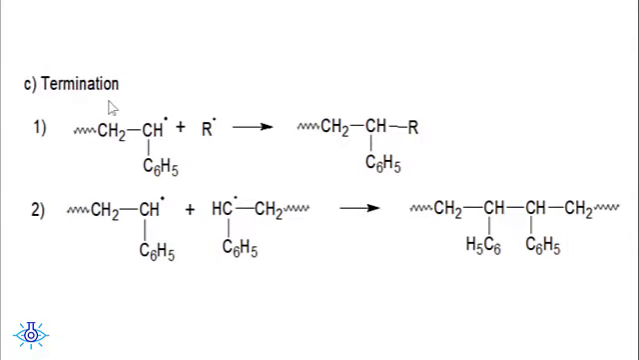The third step is the termination, where the reaction has to come to an end. In the termination process, there is a coupling of two radicals: a free radical with a growing chain to end the reaction, or two growing chains can couple, or two free radicals can couple or bond and then end up the reaction, resulting in the formation of dead polymers. That's it. This is the mechanism of free radical polymerization.